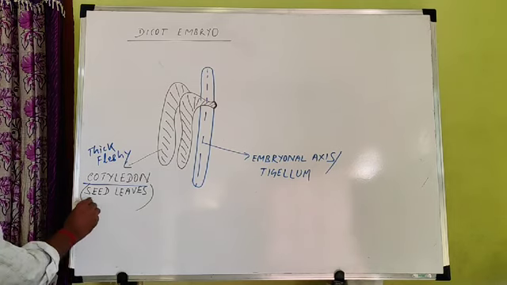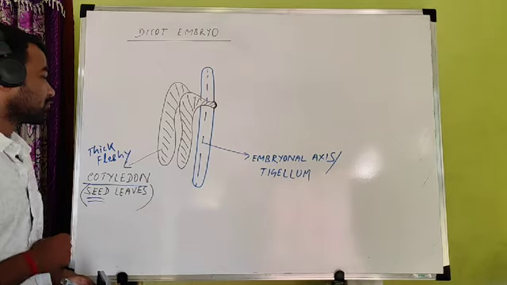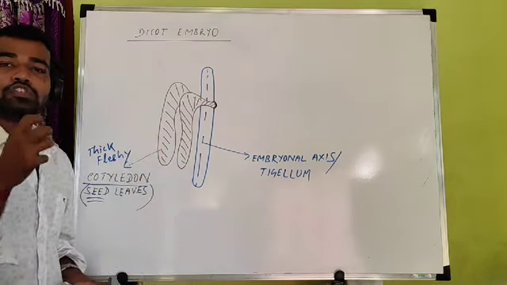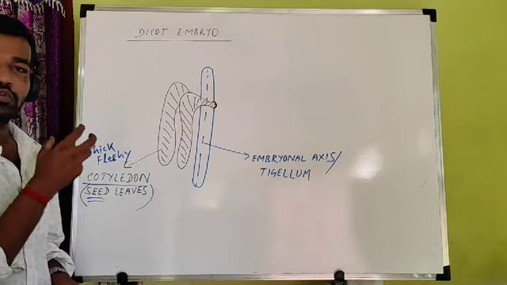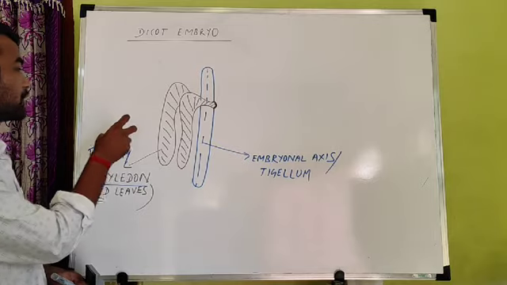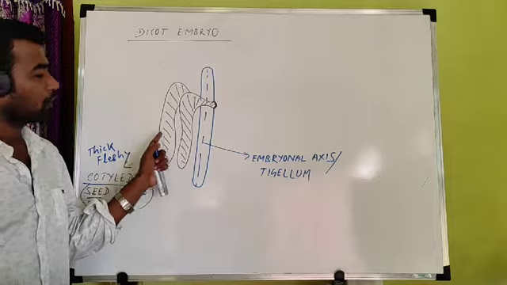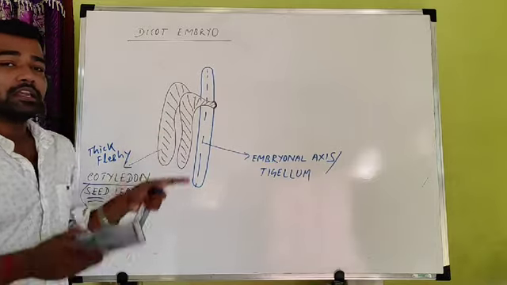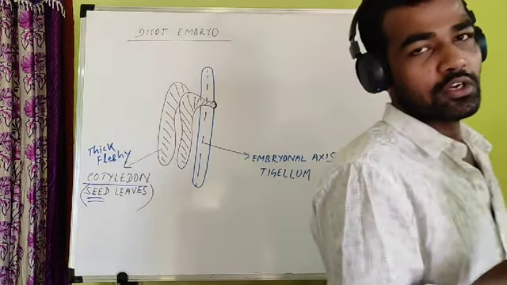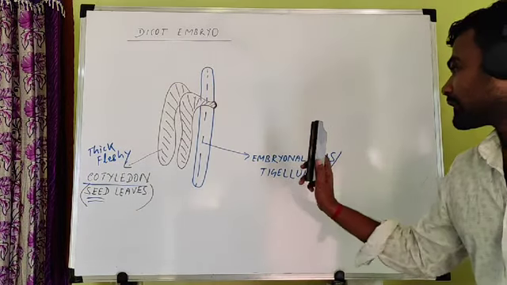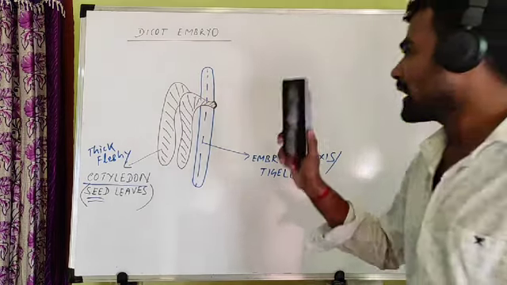These are sometimes called seed leaves because they are leaf-like structures present inside the seeds. They are very thick due to the reserve of nutrients. Just like in the pollen grain we have read, the vegetative cell is rich in nutrients, similarly here the cotyledon is very thick due to storage of nutrients. Because sometimes the cotyledon also provides nutrients. In addition to the endosperm, which I told you last class provides nourishment to the developing embryo, the cotyledon also provides nutrition to the developing embryo.